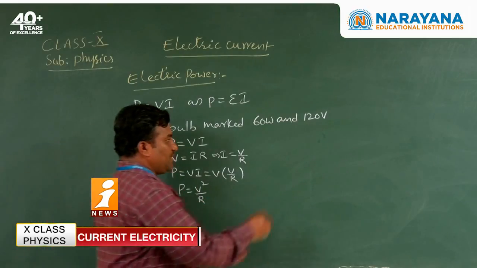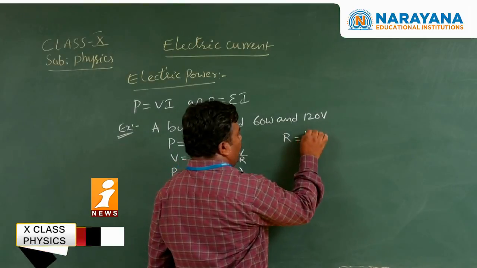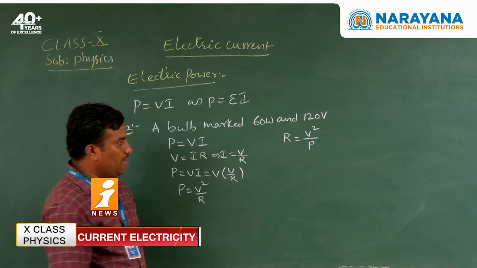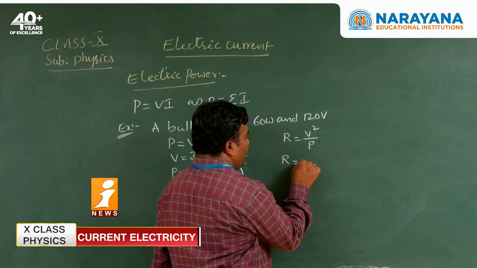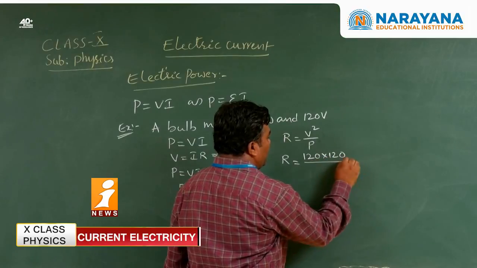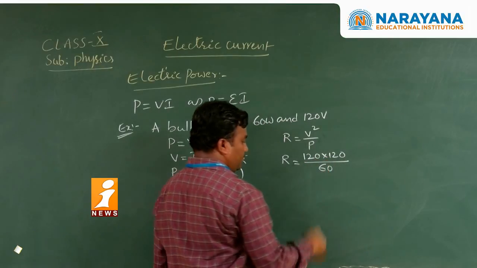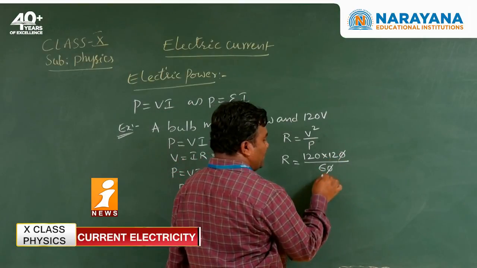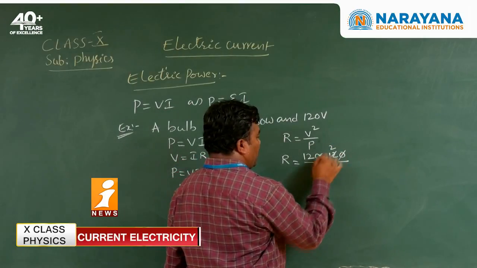Now we want the resistance. So R is equal to V square by P. Therefore R is equal to V square, meaning 120 volts of source given to the bulb, divided by P, 60 watt. Now the zeros cancel, 6 ones are 6, 6 twos are 12.